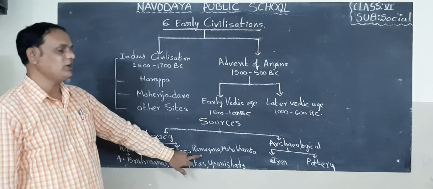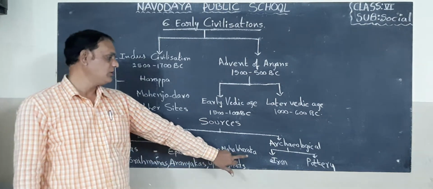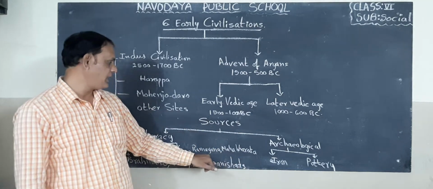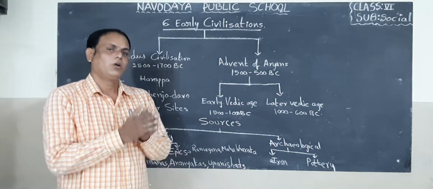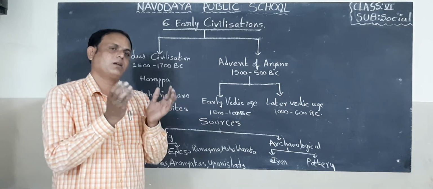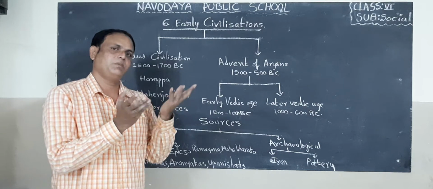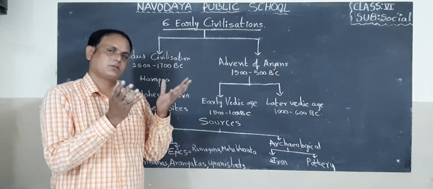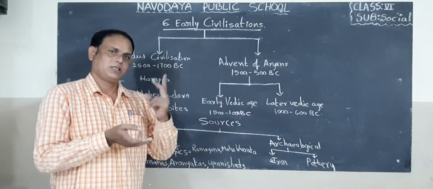Next one, epics. We have 2 epics. What are the 2 epics? Ramayana and Mahabharata. In Ramayana, we know Rama is the chief one or leader. He has one wife. Her name is Sita. He has one brother. His name is Lakshmana. He has 2 children.